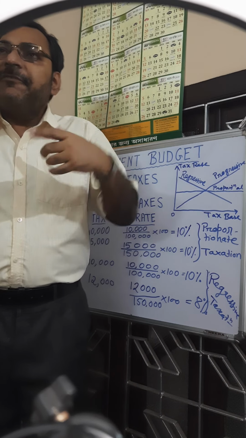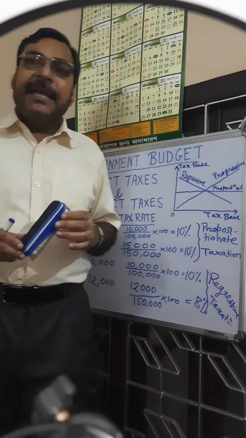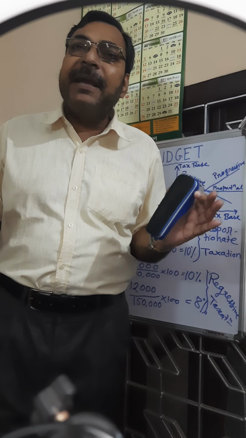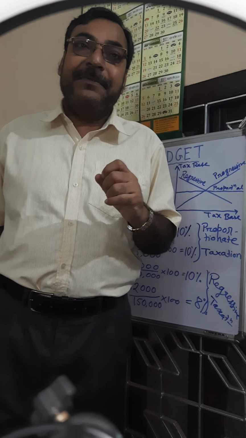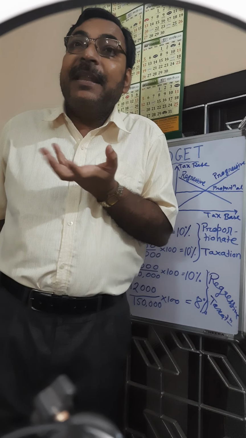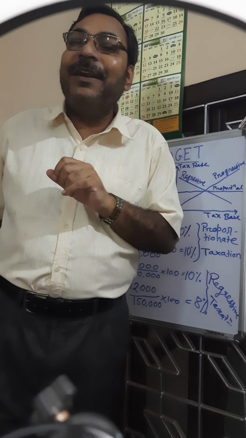If you ask the definition of indirect tax, you can say indirect tax is the difference between what buyers pay for a product and what sellers receive. So actually what the buyers are paying is not being realized by the sellers, because part of that payment goes to government fund.